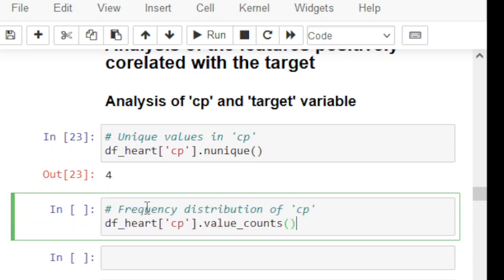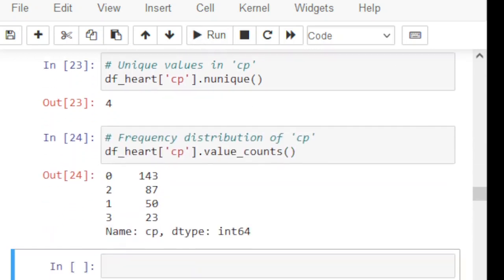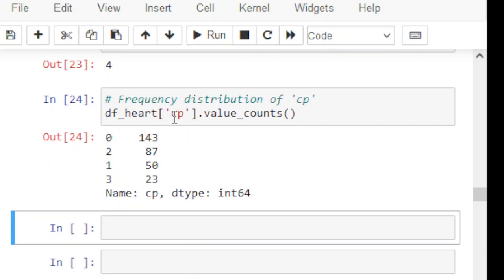If you look at this frequency distribution, 143 records are associated with 0, 87 records are associated with 2, 50 patients are associated with 1, and 23 are associated with 3. So this is the frequency distribution of CP.